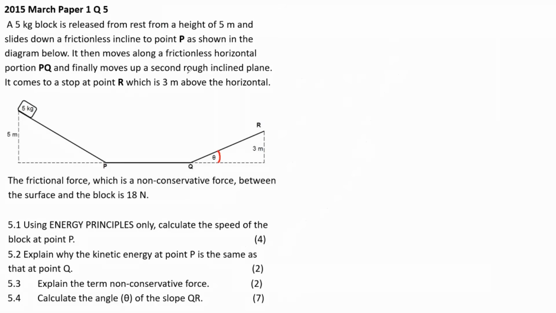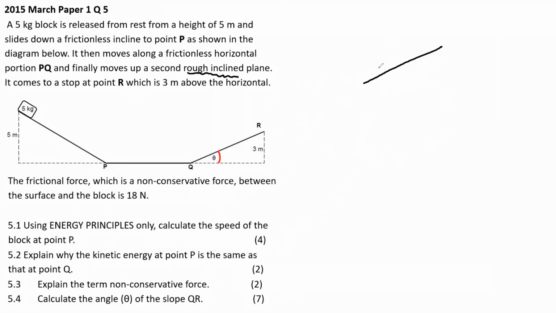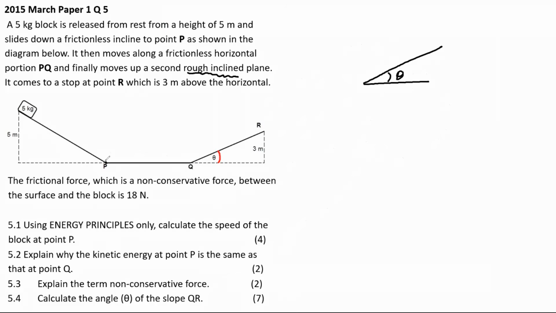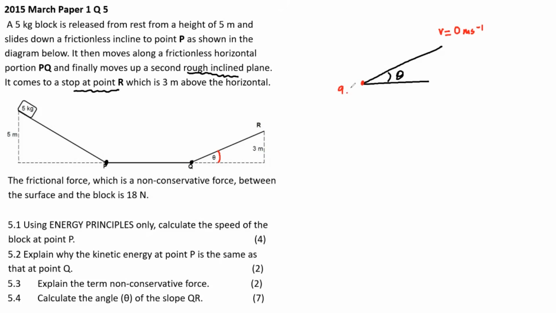QR is where there is the rough inclined plane. So QR, there's my incline where there's friction. Notice that the object moved from P and went to Q, then it went up, then it stopped at R. So we can then safely say at R, the velocity of the object is equal to 0 meters per second. While here, the velocity is 9.9.